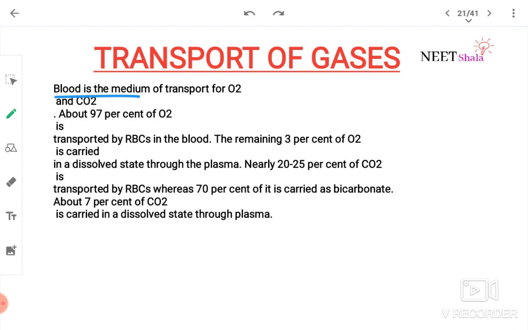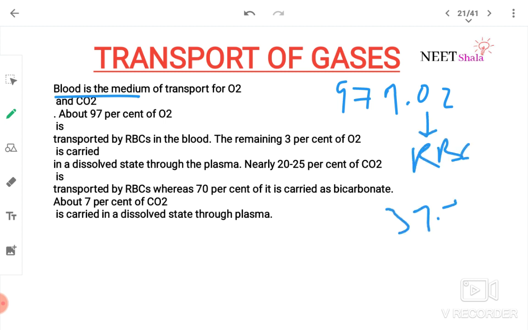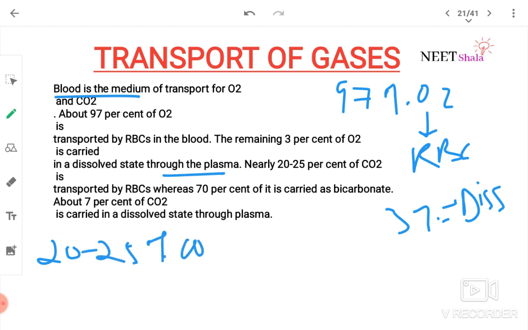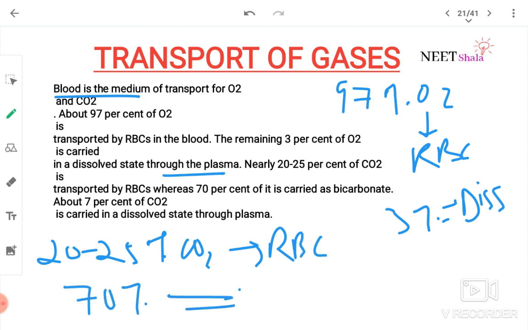See here, 97% O2 is transported by RBC in the blood, 3% is carried in dissolved state through plasma. For CO2, 20 to 25% is transported by RBC, and 70% of it is carried out as bicarbonate.